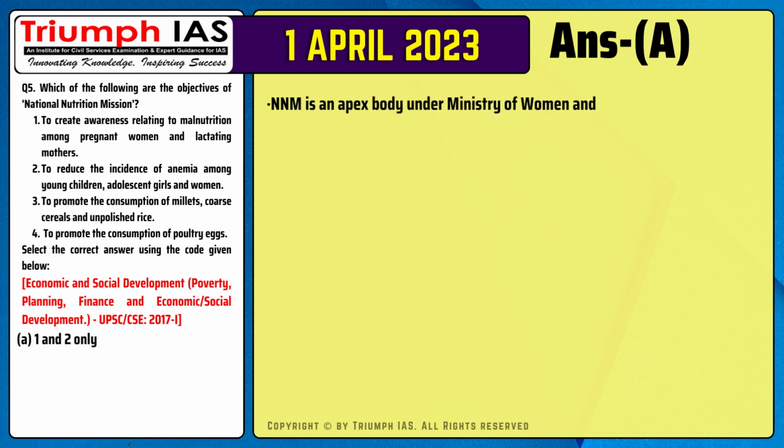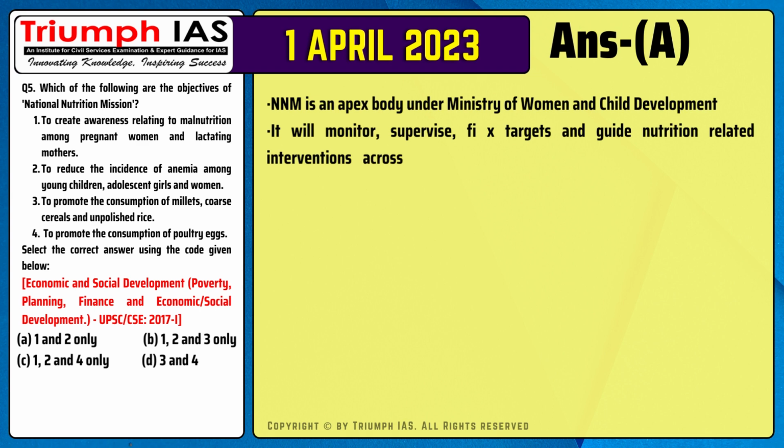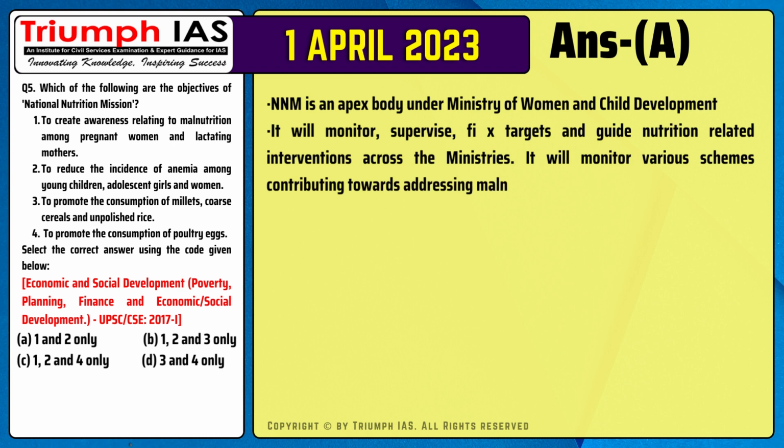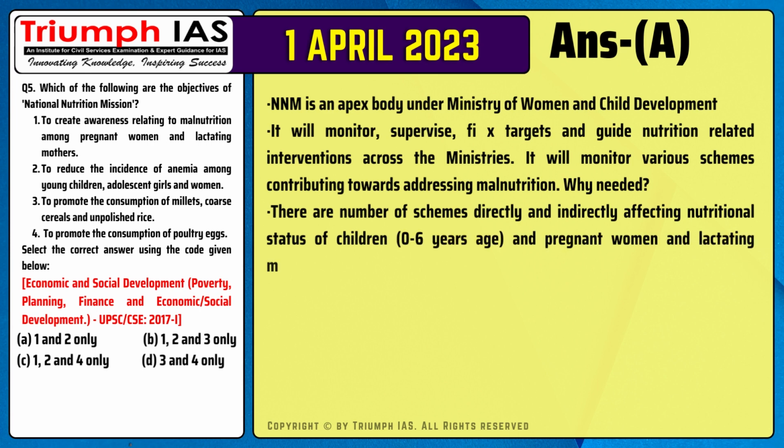NNM is an apex body under the Ministry of Women and Child Development. It will monitor, supervise, fix targets, and guide nutrition-related interventions across the ministries. It will monitor various schemes contributing towards addressing malnutrition. Why needed? There are a number of schemes directly and indirectly affecting the nutritional status of children, 0 to 6 years of age, and pregnant women and lactating mothers.